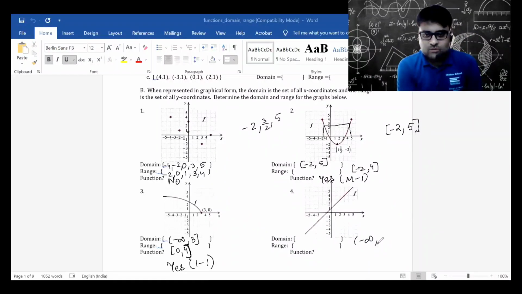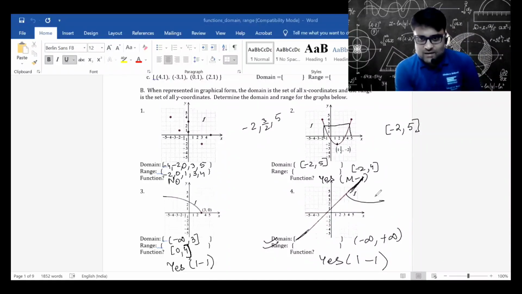Domain and range are both -infinity to +infinity. This is coming from -infinity going to +infinity. Both the domain and the range are -infinity to infinity. Is it a function? Yes. What kind of function? One-to-one function.